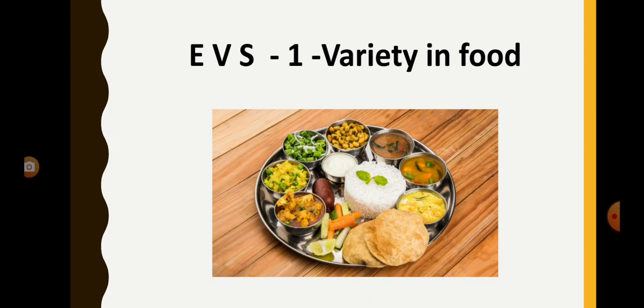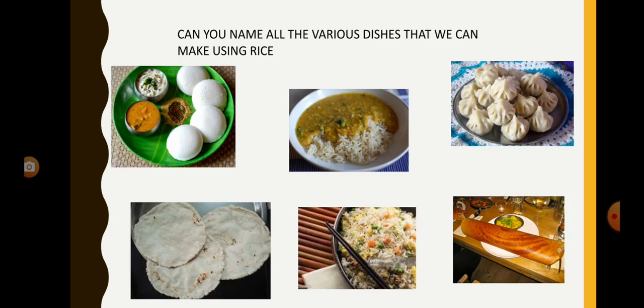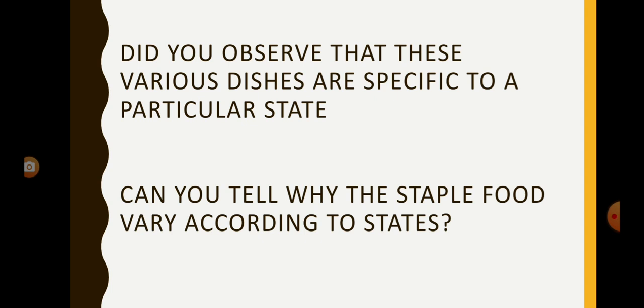The name of the topic is Variety in Food. We buy grains and vegetables from market and prepare different meals. Can you name all the various dishes that we can make using rice? Now, here you can see the different food items which are made by using rice. First one is idli, then dal rice, modak, bhakri, fried rice, and dosas.